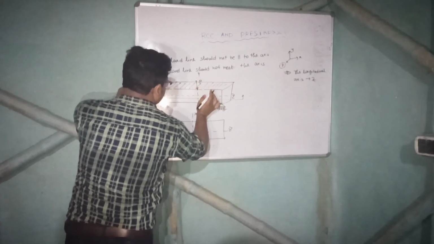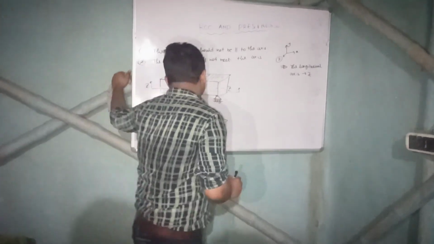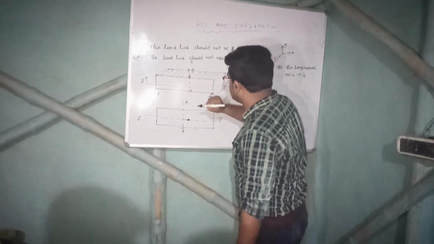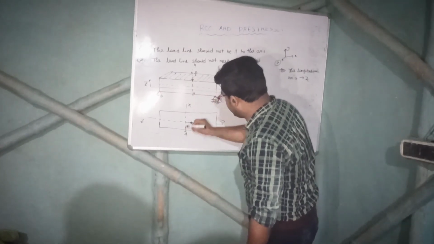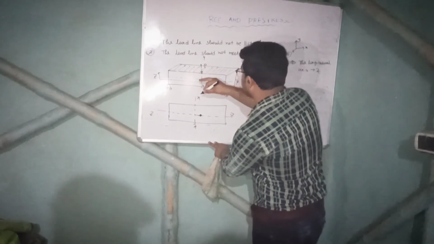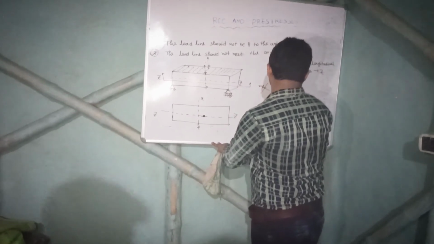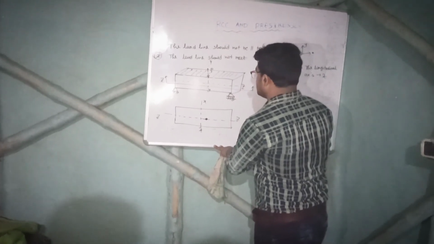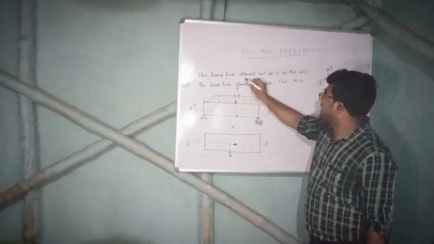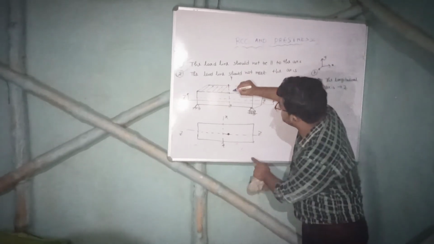Suppose the load is acting here. So the first point, the load line should not be parallel to the axis. The load is parallel to which one? X. So nothing about X, right? The load line should not cut the axis. About Z. So nothing about Z. The figure. Now we will apply our concept. The load line should not be parallel to the axis. So this is P. So let me write down P here for your better understanding.